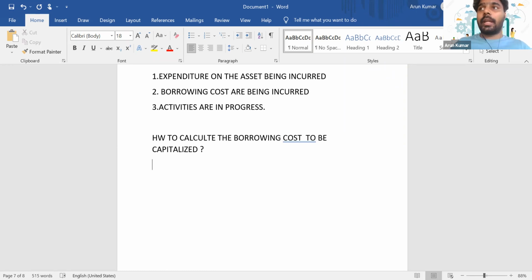And how will you do the calculation? There are two situations. First, if it's a specific loan, and second, if there are general borrowings.